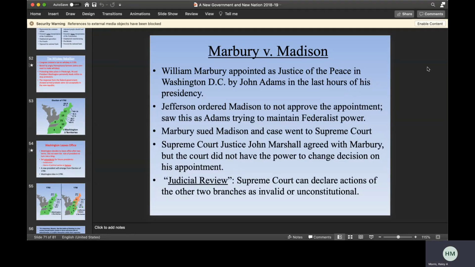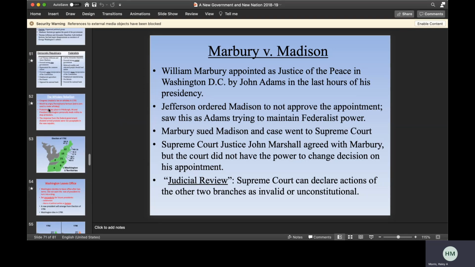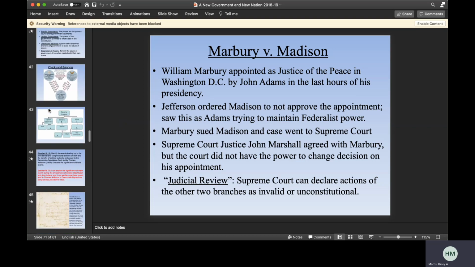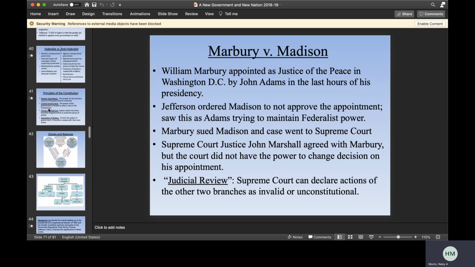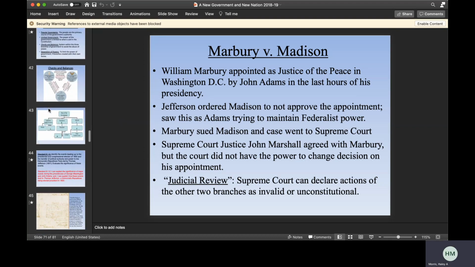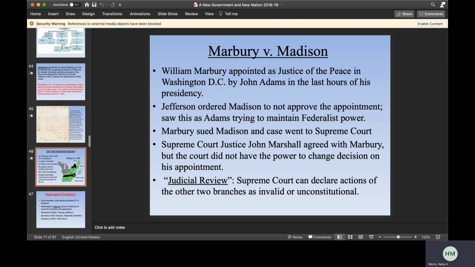Hello, everybody. So this is going to be kind of a review over the presidencies of Washington, Adams, and Jefferson. I'm really just going to quickly go through some different slides and talk about the different presidents that we have covered and the major events that took place during their presidencies.